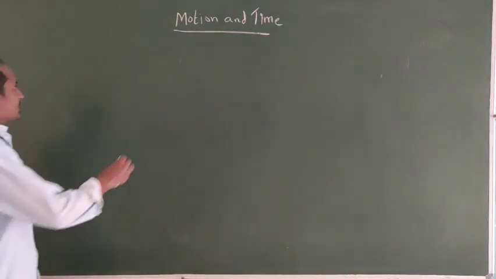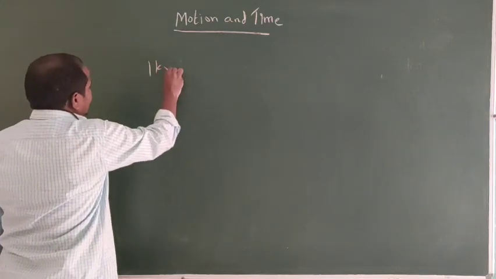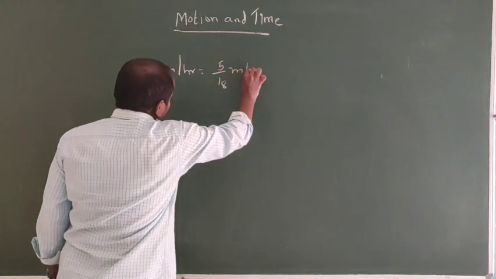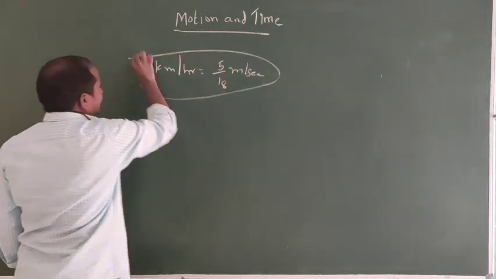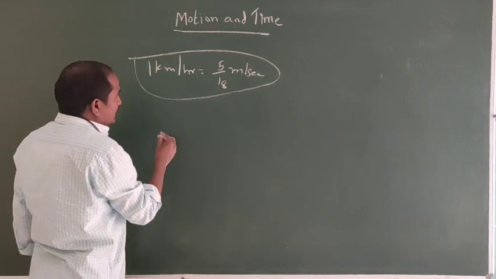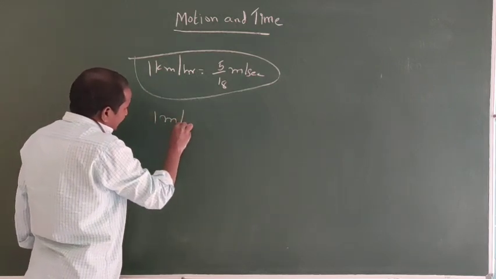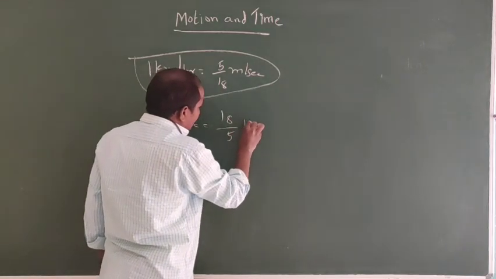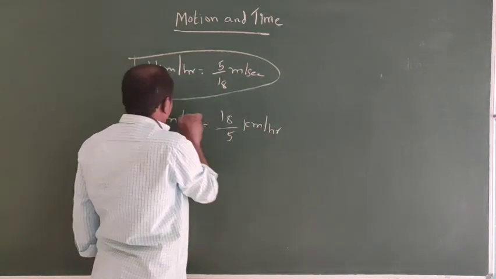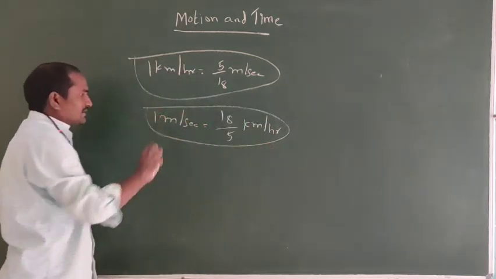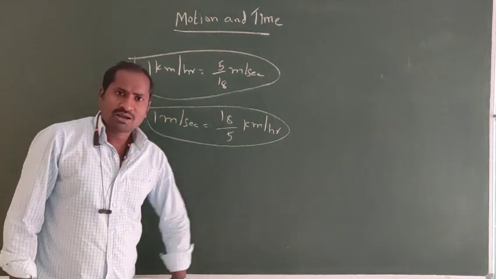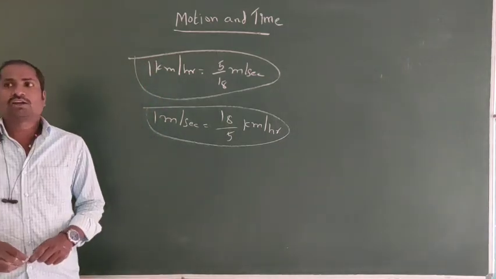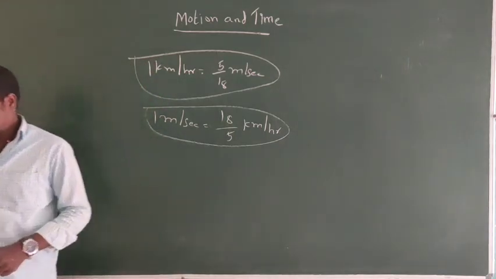1 kilometer per hour is equal to 5 by 18 meter per second. 1 meter per second is equal to 18 by 5 kilometer per hour. Listen once again. By using an odometer, we can measure the distance in kilometers. By using a speedometer, we can measure the speed in kilometer per hour.